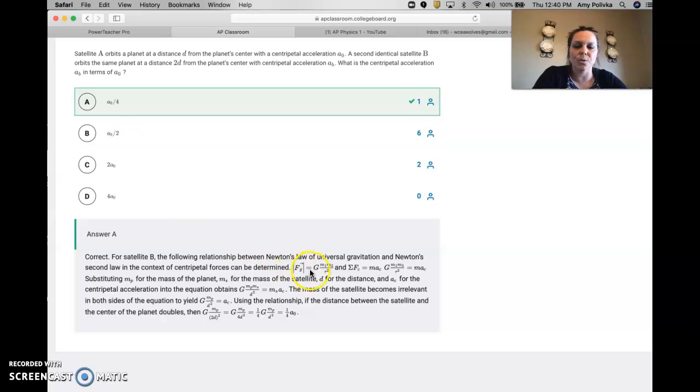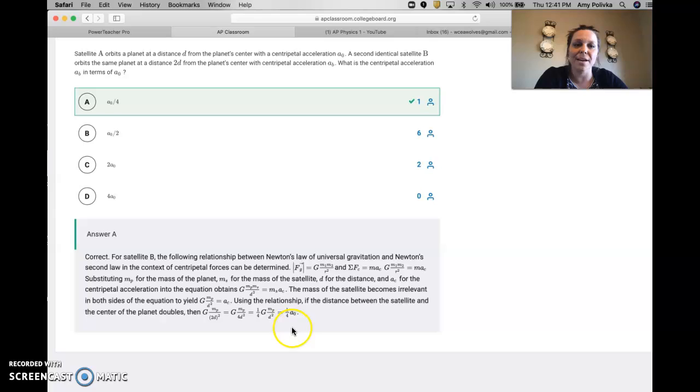But keep in mind, guys, when we are using the universal gravitation law, Newton's law, and Newton's second law in combination, that radius is squared. And so that's why we see that it's actually divided by 4, because our radius becomes 2 raised to the second power. If you go through and read the rest of it, it shows how to do the derivation for the free response questions for Unit 3, deriving an equation for planet B and C and planet A and the stars and all that other stuff.